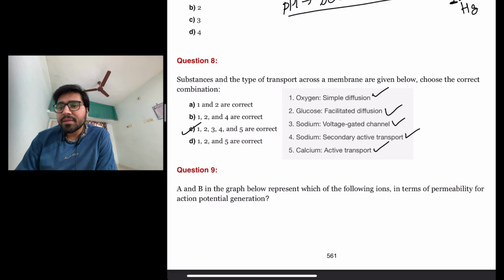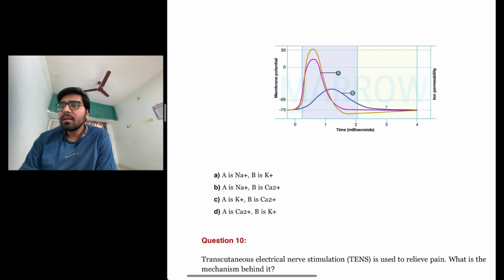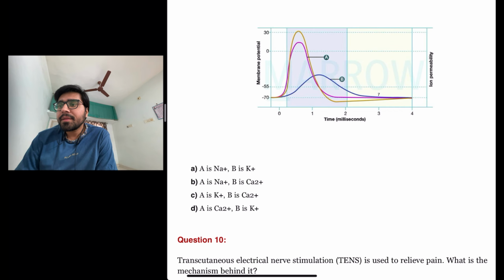The next question is, A and B in the graph below represent which of the following ions in terms of permeability for action potential generation. So here A is given and B is given. You have to find what is A and what is the B representation in this graph.